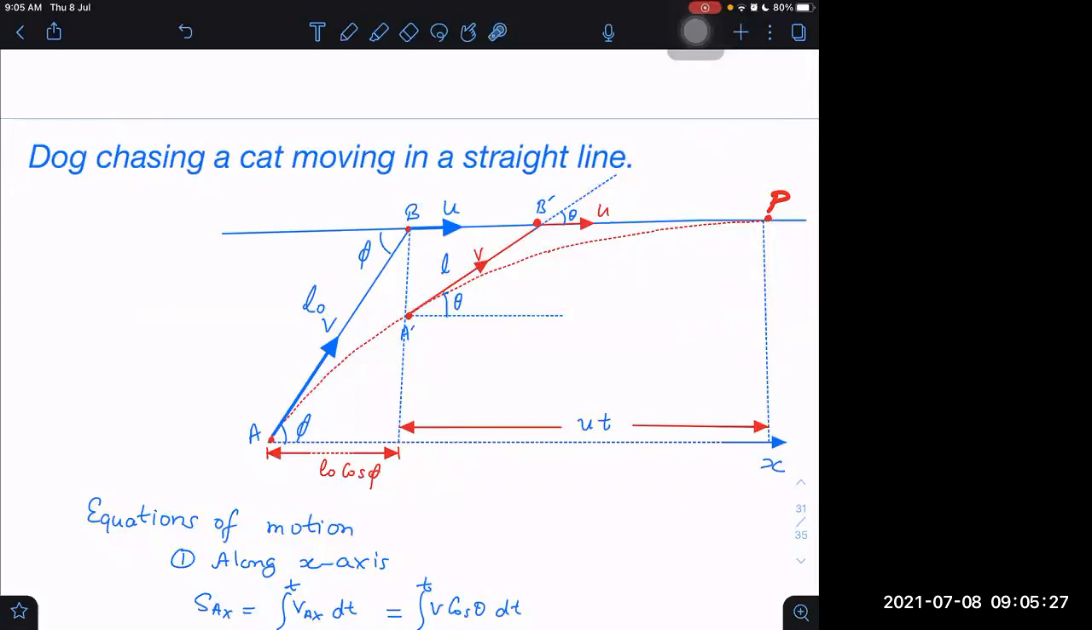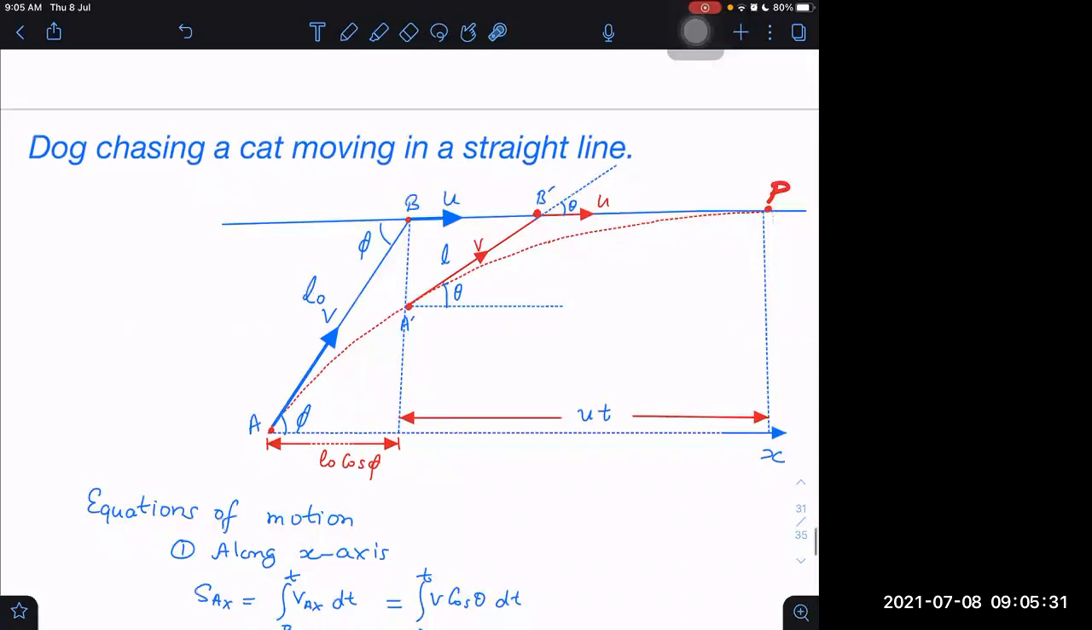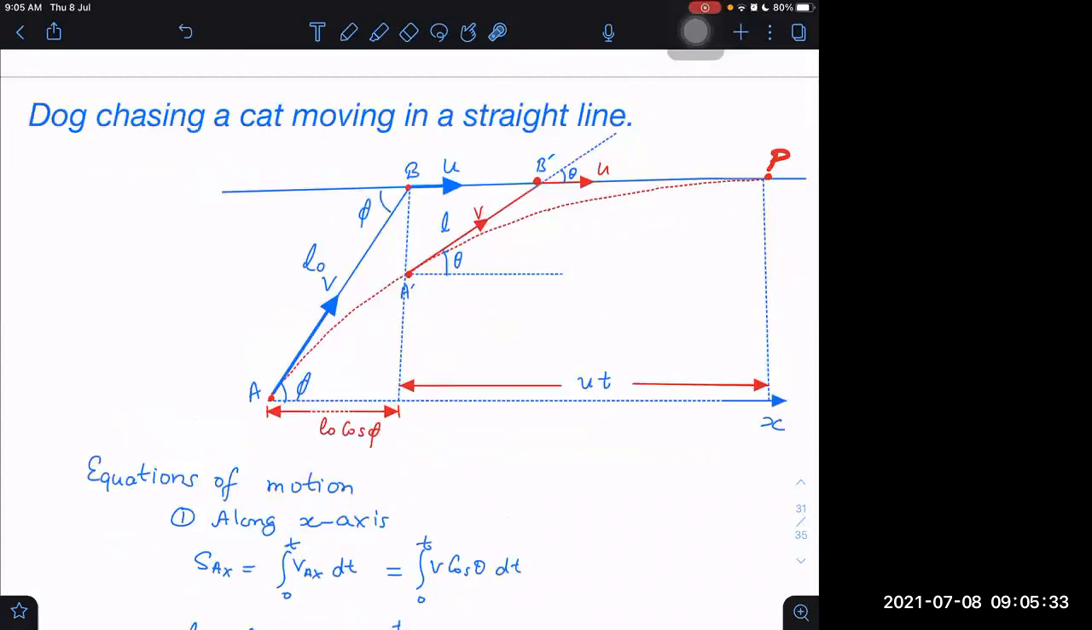Now, what are the equations of motion? First of all, you understand the diagram here. This is the line along which the cat is moving. A and B are the initial positions of cat and dog. A is the initial position of the dog, and B is the initial position of the cat.